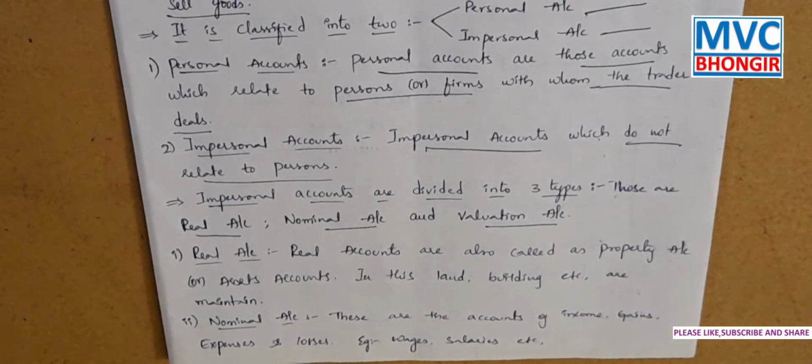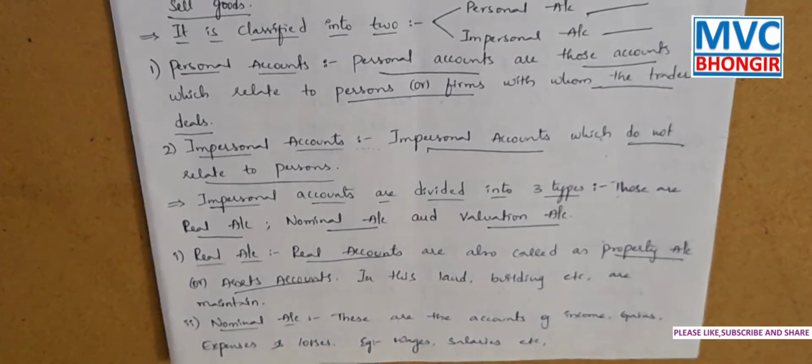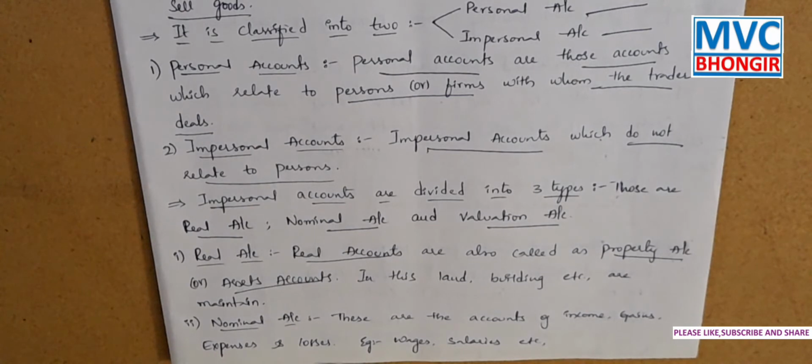The real accounts are also called property accounts or asset accounts. Here we learn about what is coming into the business and what is going out of the business, that is, what type of assets we are purchasing and what type of assets we are selling to others, such as land, building, furniture, plant, machinery, patents, cash, investments, etc. These are the assets in which the trader deals, or those with the help of which he conducts his business. He can run his business.